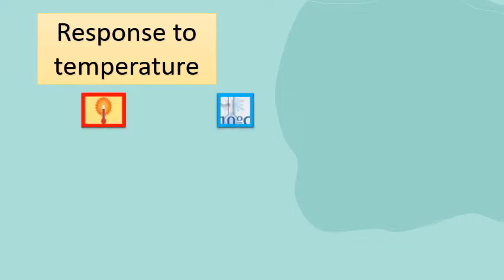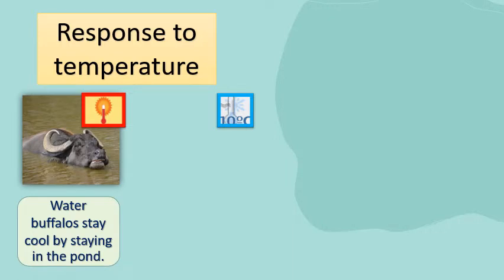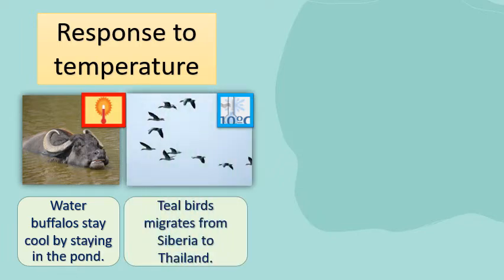First, we have hot. Look at the water buffalo. It stays cool by staying in the pond. For the cold temperature, we have teal birds that migrate from Siberia to Thailand. So they move from a cold place to a warmer place.